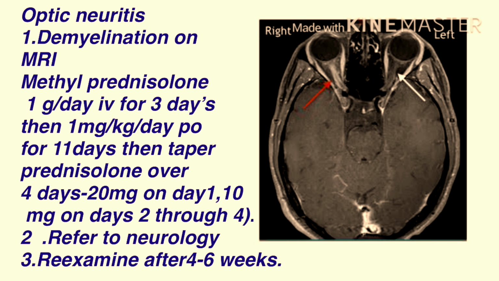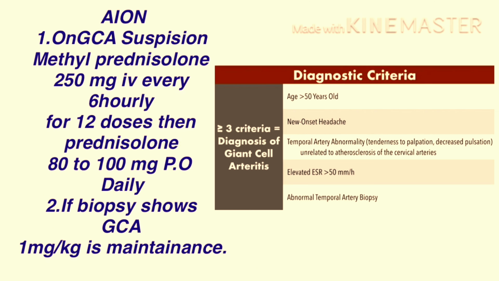For optic neuritis, if there is demyelination on MRI, methylprednisolone 1 gram per day IV for 3 days, then prednisolone 1 milligram per kg orally for 11 days, then taper prednisolone over 4 days. And refer to neurology, review after 4 to 6 weeks. If AION is there and GCA is the diagnosis, methylprednisolone 250 mg IV 6 hourly for 12 doses and then prednisolone 80 to 100 mg orally daily should be given.